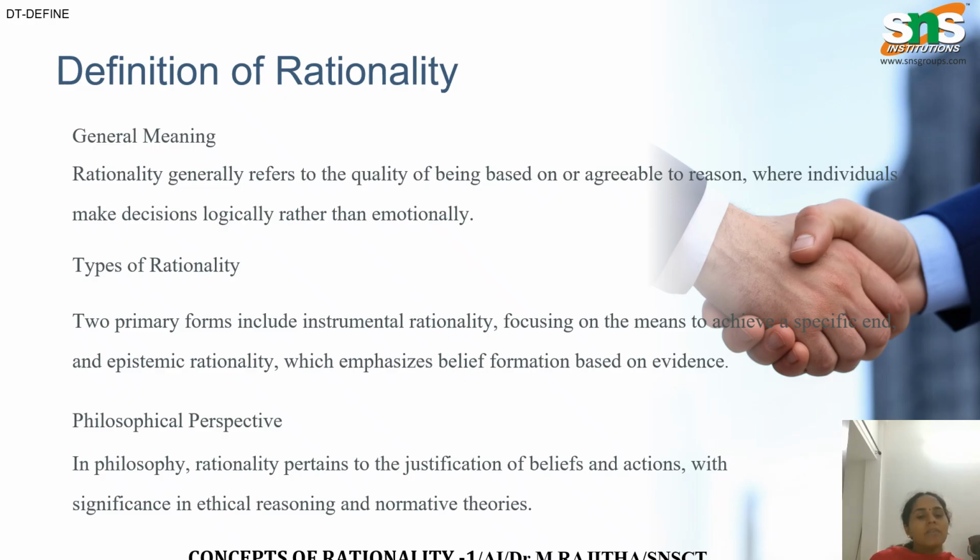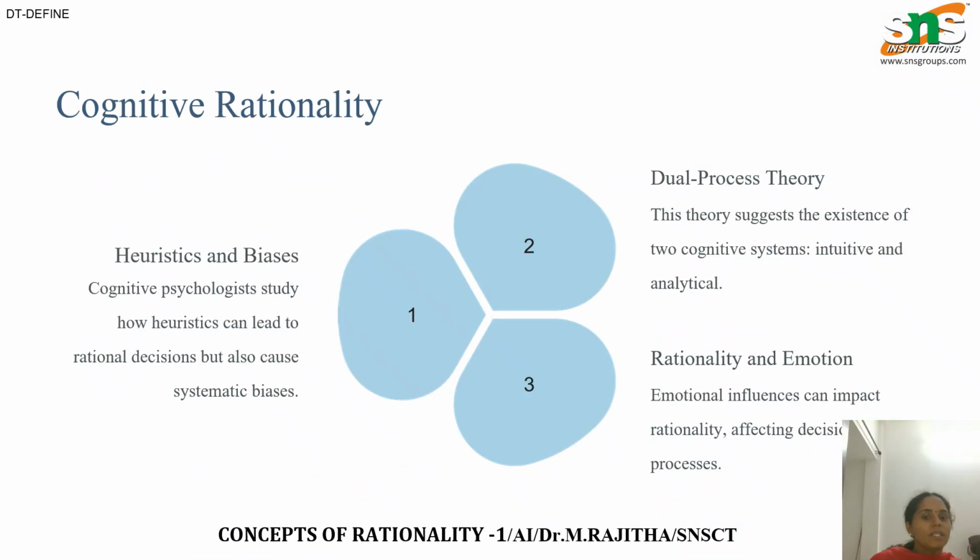For example, if weather data predicts heavy rain, then carrying an umbrella is a rational decision because the decision is based on evidence. And cognitive rationality: humans don't always think perfectly. Sometimes we make quick decisions called heuristics. Heuristics save time, but they can also create mistakes called bias. Example, suppose one student gets low marks once, we may quickly assume that the student is weak, but maybe the student was sick. This is a bias.